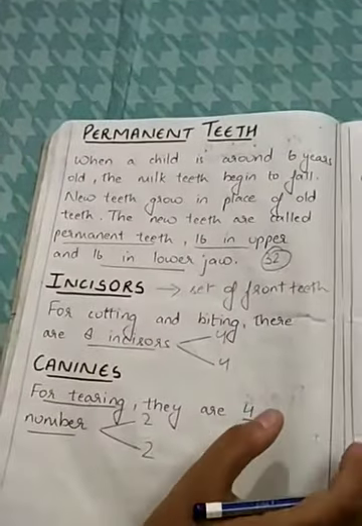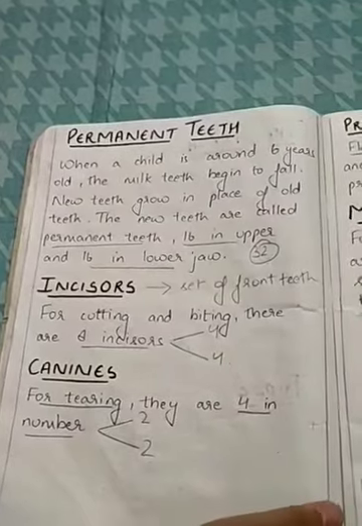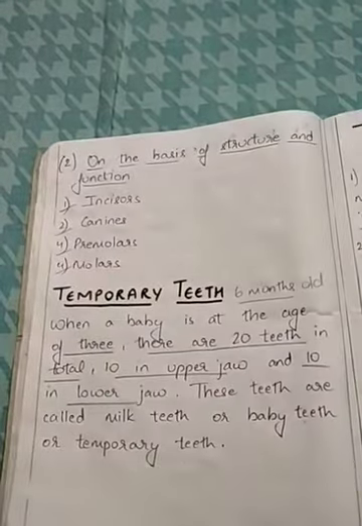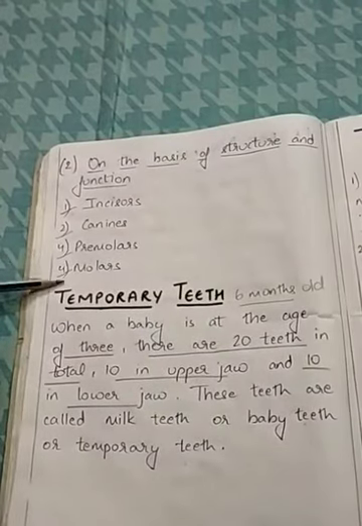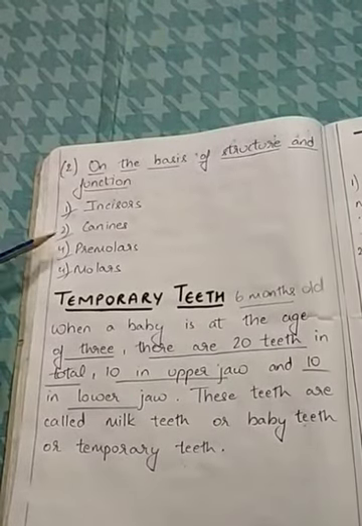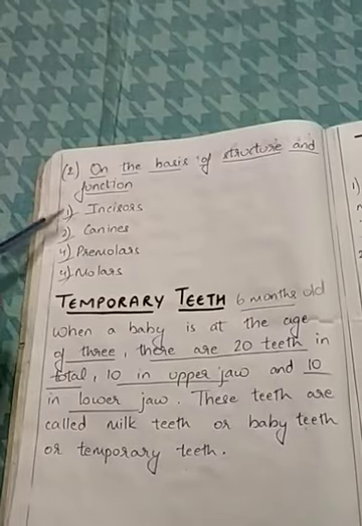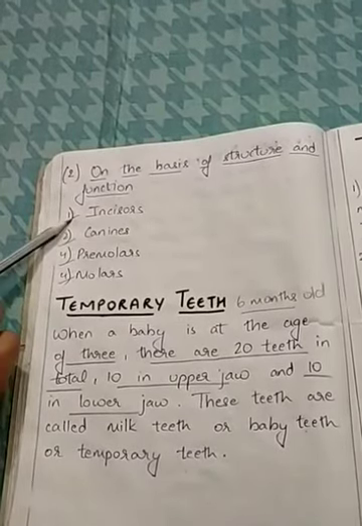Now the second classification is on the basis of structure and function of teeth. On the basis of structure and function, teeth are divided into 4 types: incisors, canines, premolars and molars. Now we'll study about all the types in detail. So first, incisors.